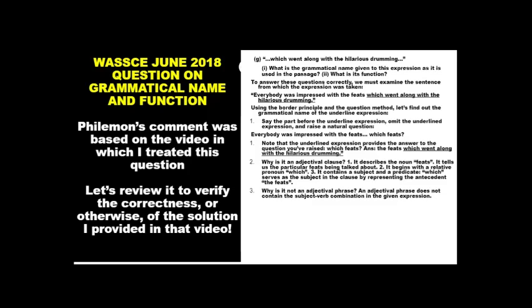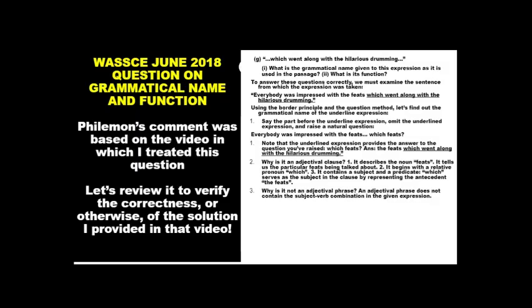Now, let's look at another question. Why is it not an adjectival phrase? It's not an adjectival phrase because an adjectival phrase does not contain a subject and a verb. It does not contain the subject-verb combination which we have in this given expression. Which went along with the hilarious drumming has a subject and a predicate, or a subject and a verb.